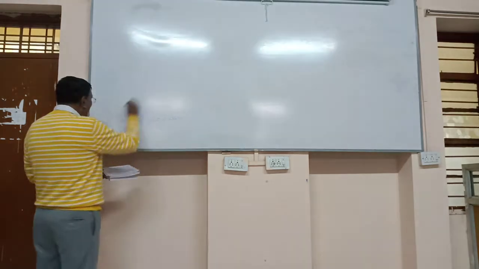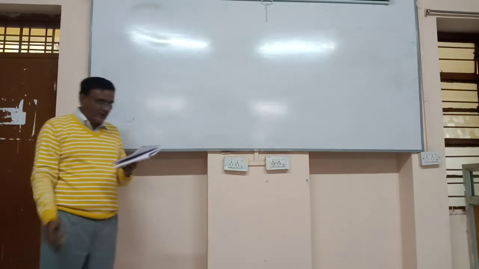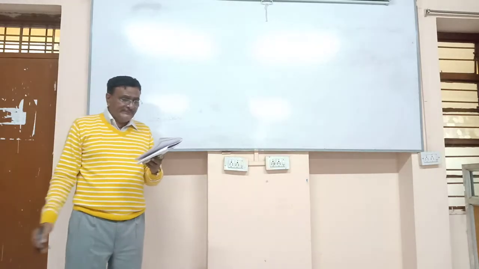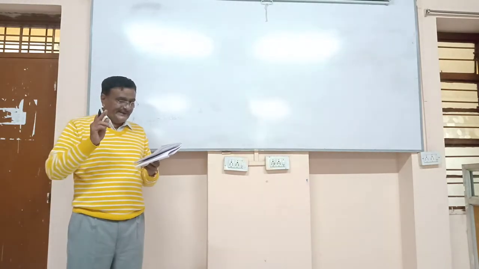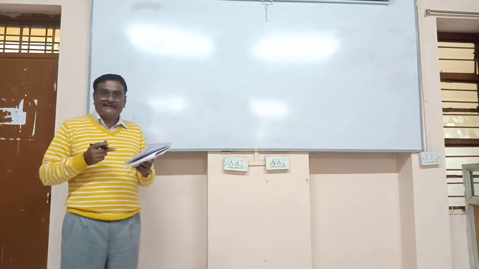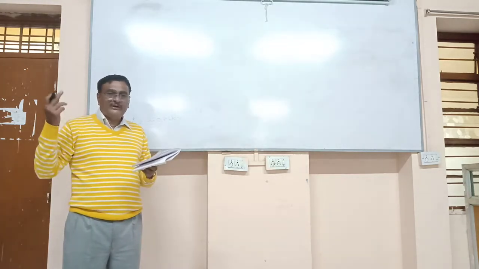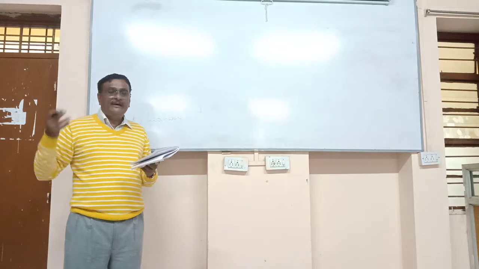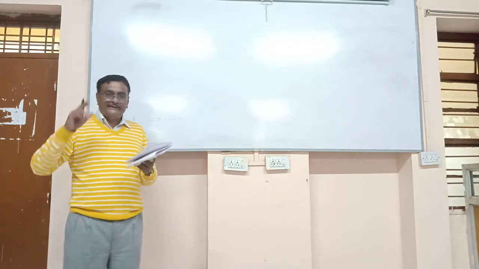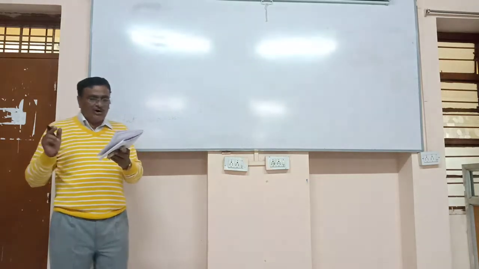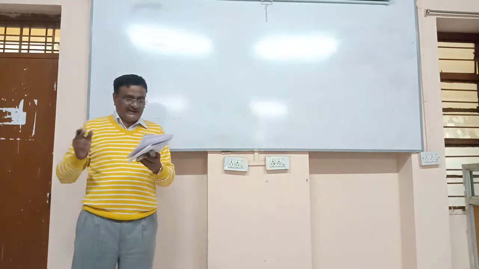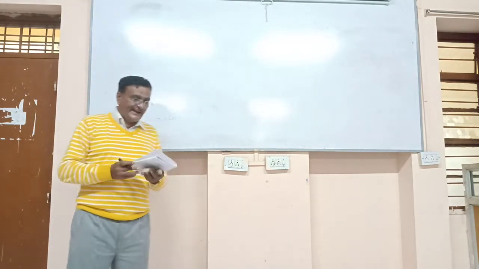So this is the right answer. Let me write it once again. The road connecting district headquarters of a state is the state highway. There are four options: national highway, state highway, major district road, and other district road. The correct answer is the state highway. The road connecting district headquarters of a state is known as a state highway.